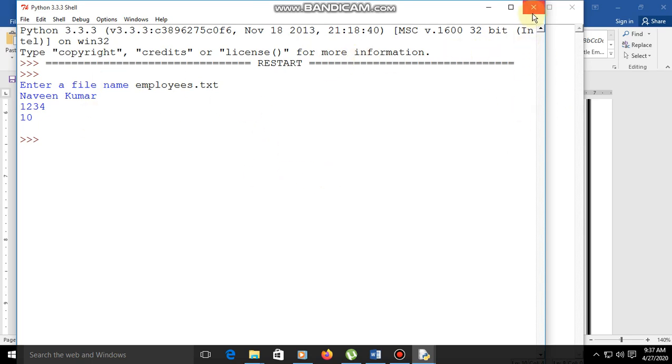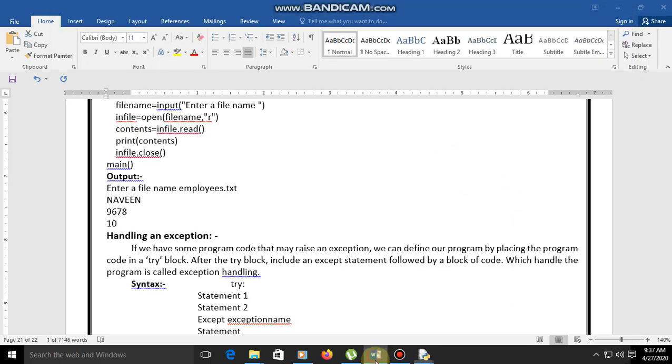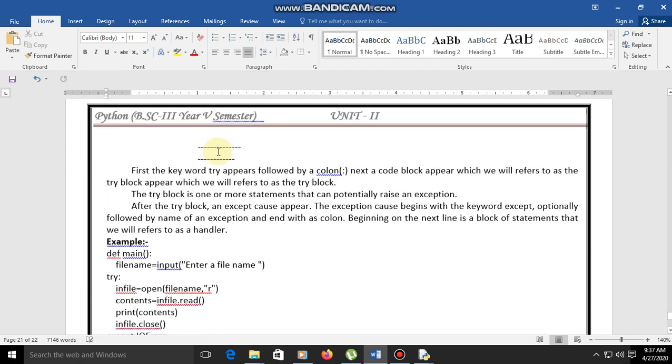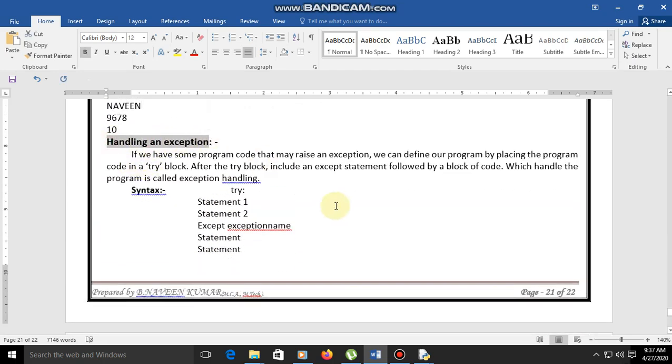So this is our exception, add and dividing example. And now here, handling an exception. Handling exception is nothing but if we have some program code that may raise an exception, we can define our program by placing the program code in a try block. Okay, if we raise an exception, then we are using the try block.